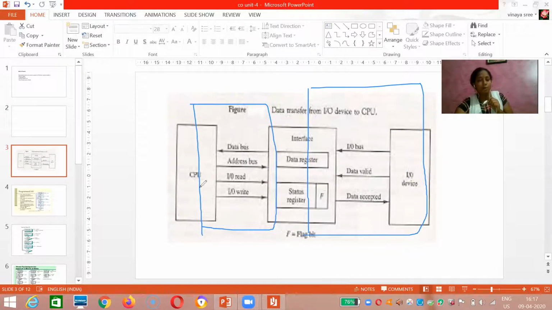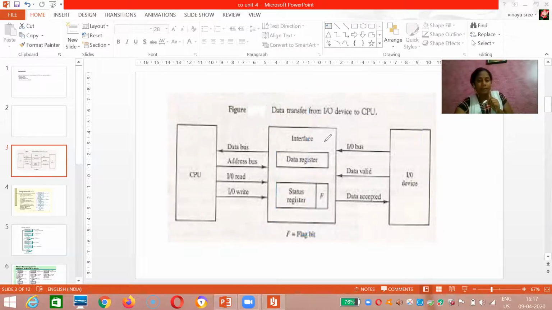Now what the processor is doing: after some time period, it is checking this flag whether it is ready or not. If it is ready, it will place 1. Upon receiving this status, the processor can understand that some external peripheral device has completed storing the data in the data register. Next, with the help of a data bus, it has to take the data, and from here place it inside a memory.